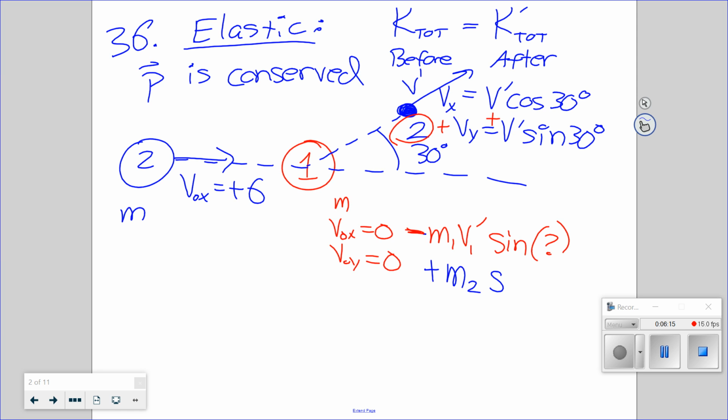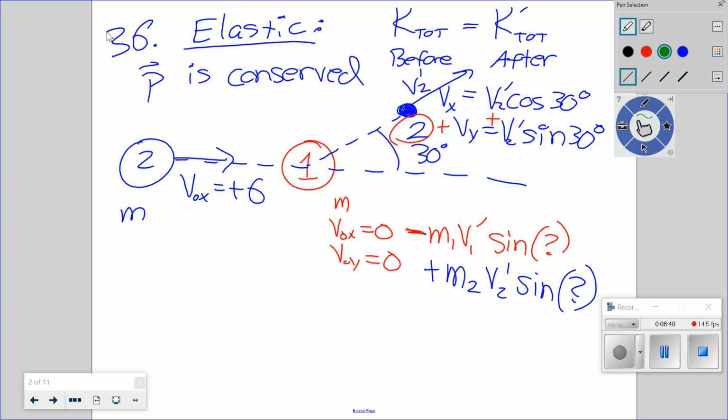So we have some negative momentum down for mass 1, and then mass 2 v2 prime sine of some other angle. And here's why you would have a week to do this homework problem.